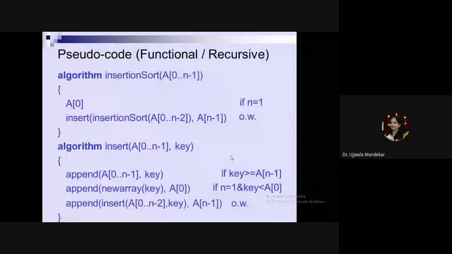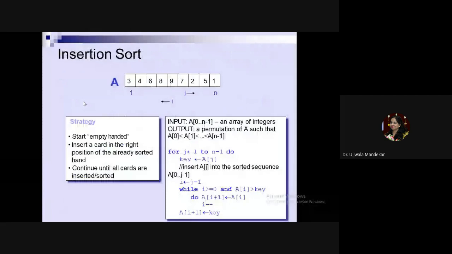The algorithm works like this. If I want to create the algorithm, I'll consider the first element. I'll start with the first list. In the first list, there will be only one element, and I'll compare that element with itself, so it is at its proper position. After that, I will split the list into two parts: first sorted, then the second element is compared with the first position. Then in the third pass, the third element is compared with the previous two. Likewise, the algorithm goes. Okay. So the algorithm works like this: for j equal to 1 to n minus 1, I will consider the element as the key element.